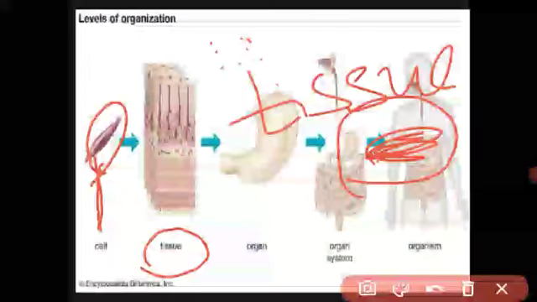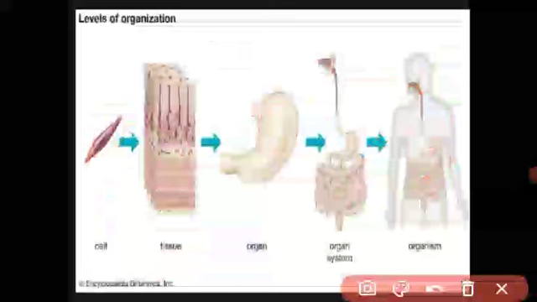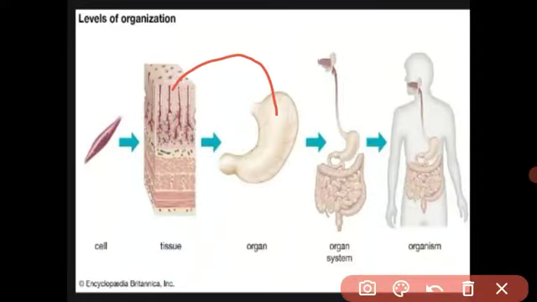Got it? What is meant by tissue? Tissue means a group of cells. A group of tissues together forms an organ. See, this is a stomach. The stomach is made from many cells, a bunch of cells.